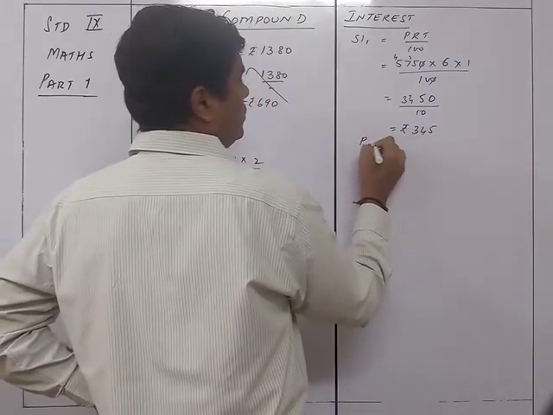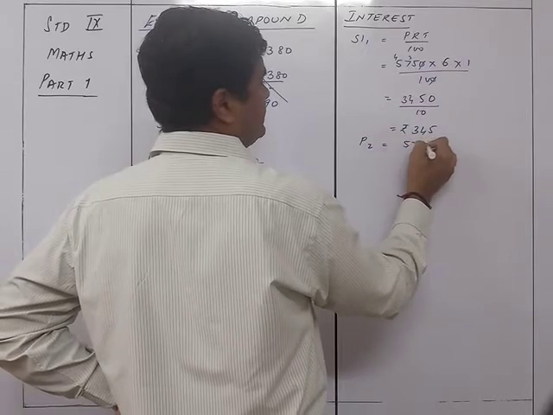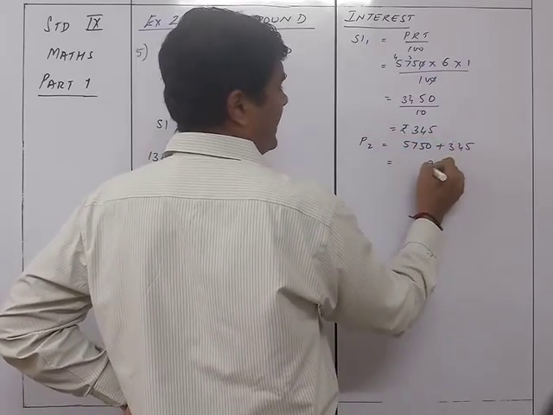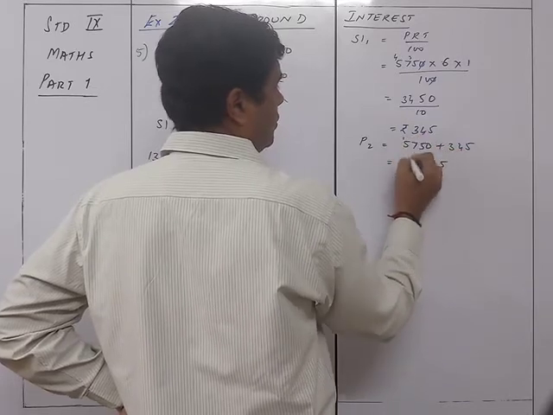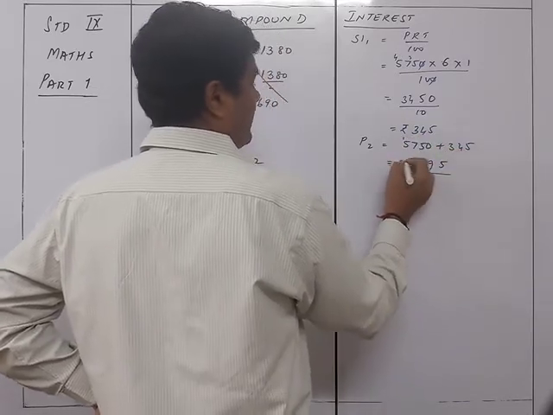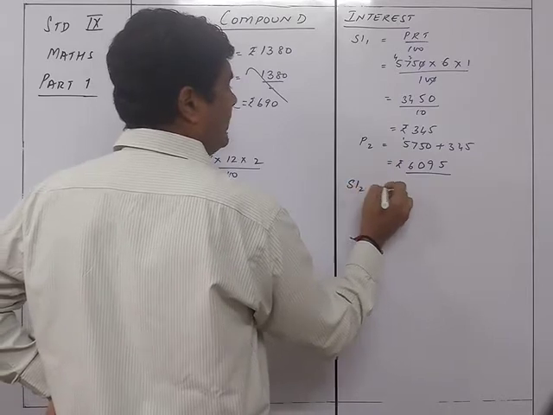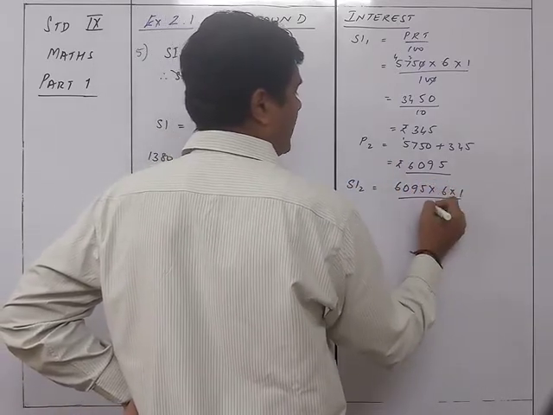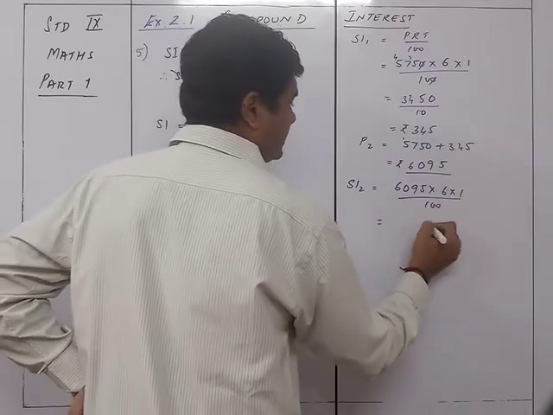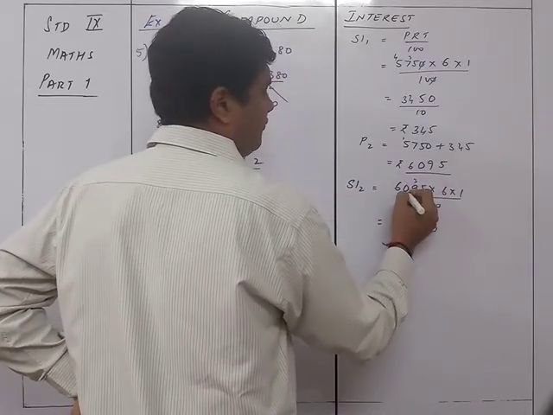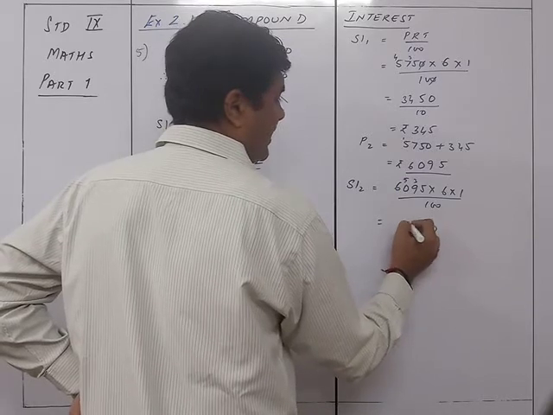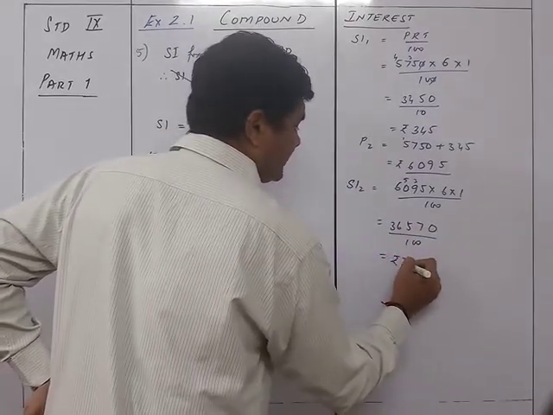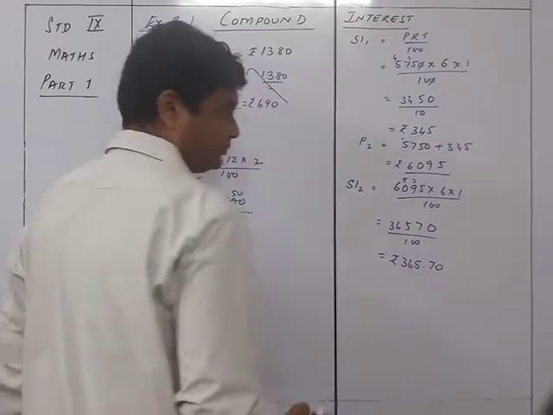So principal 2 will be equal to 5750 plus 345, which is equal to 6095. Therefore SI2 will be equal to 6095 into 6 into 1 upon 100. So 6 5s are 30, 6 9s are 54, 57 and 5 and 6 are 36 upon 100, which is equal to rupees 365.70.